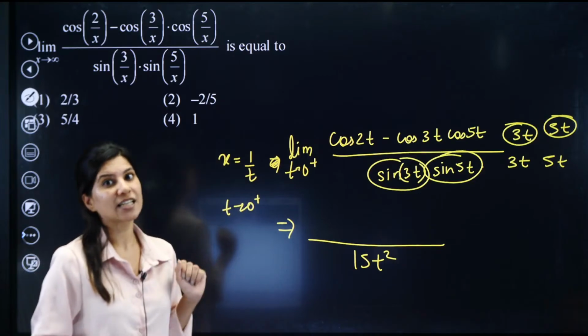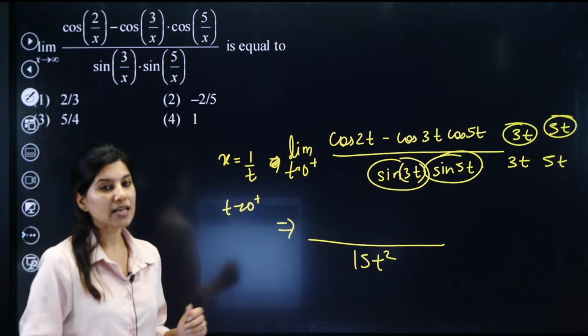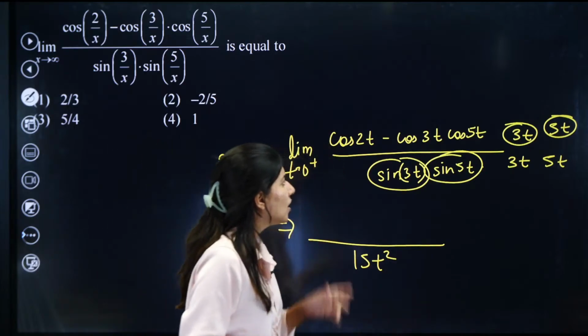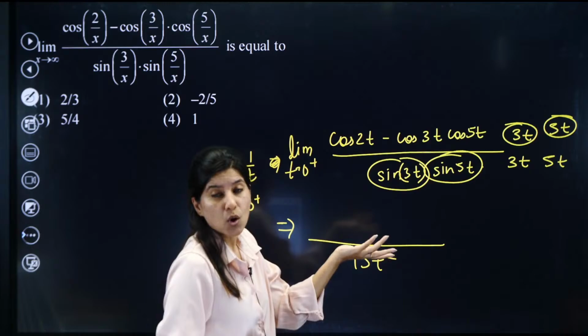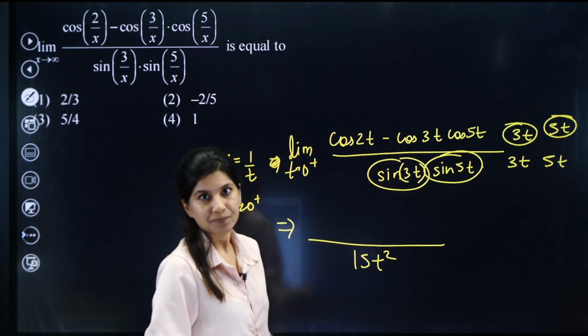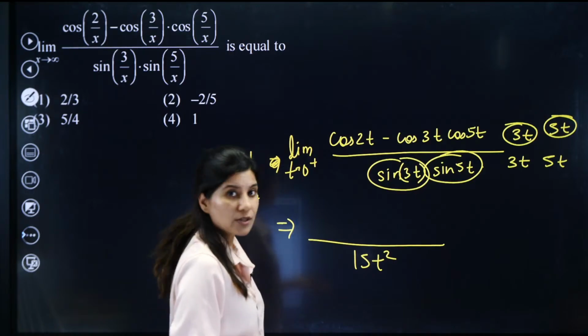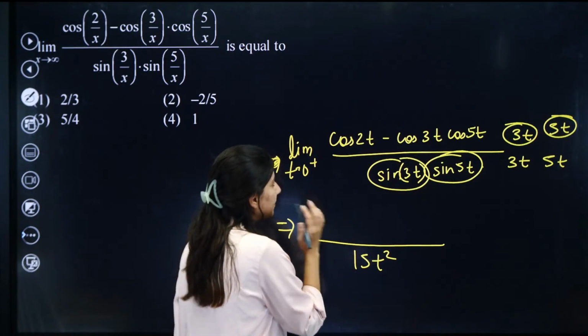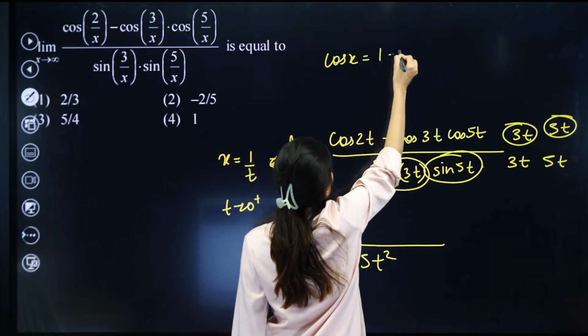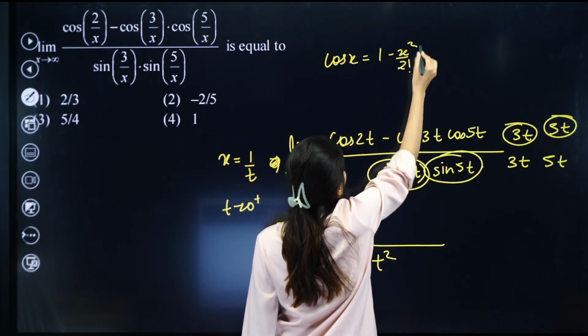Now we need to apply the expansion. Yes, applying expansion is the best thing in this particular problem. Or what you can do is you can also do that cos C minus cos D as 2 cos a cos b, but again I'll be applying expansion. Do you know the cos x expansion? 1 minus x square by factorial 2.